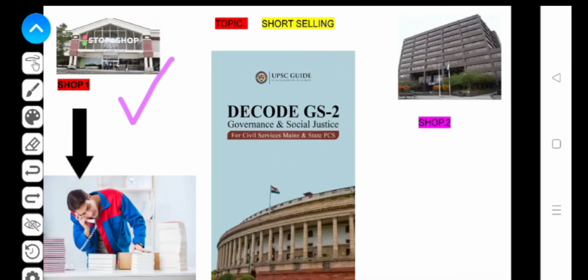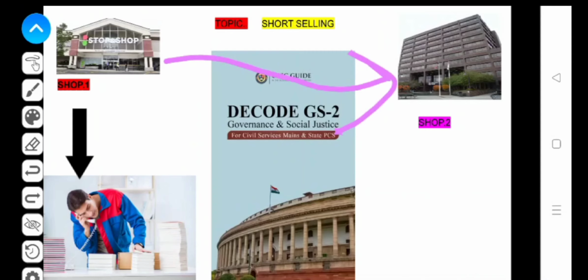Here you ask the shopkeeper of shop number 1 for this book, and he looks for it in his stock, but he could not find it because there is no such book left. He then tells you to wait a few minutes till he gets back, and he goes to shop number 2, which is located a few kilometers away.